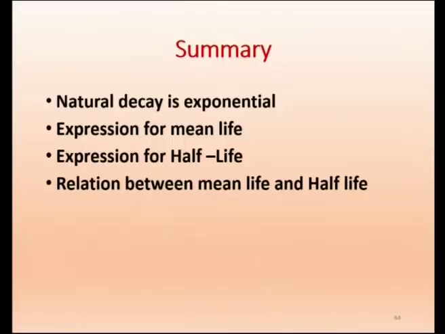So here we have derived the expression for mean life, tau is equal to 1 by lambda, and we have derived the expression for half life, which is 0.693 by lambda. And we have obtained a relation between mean life and half life: Tf is equal to 0.693 into tau. So we have been discussing this.